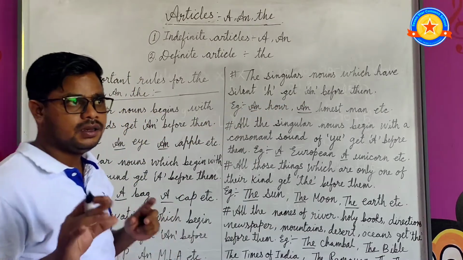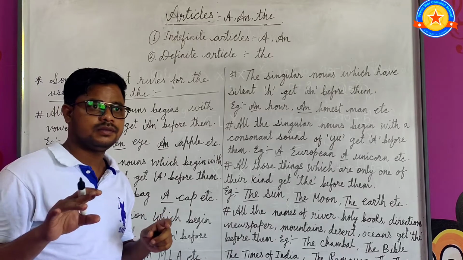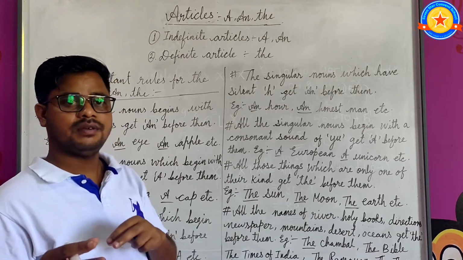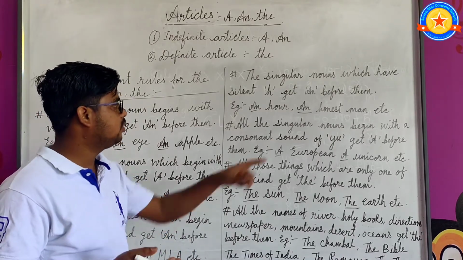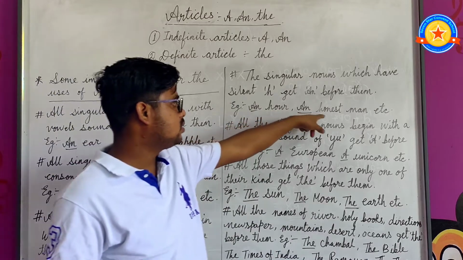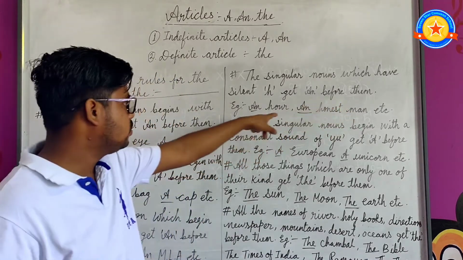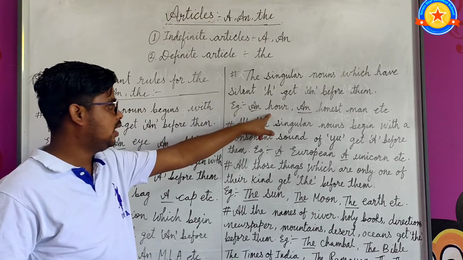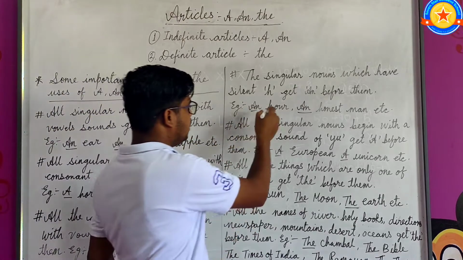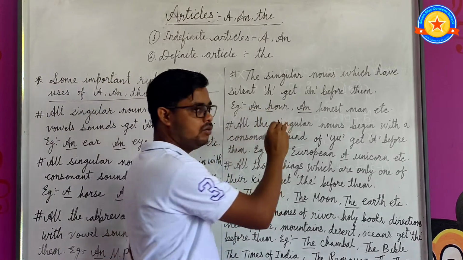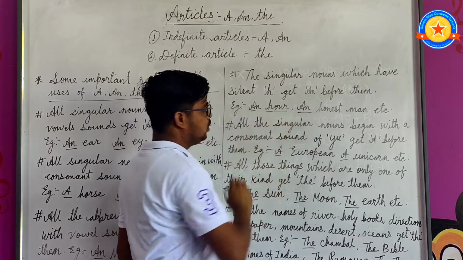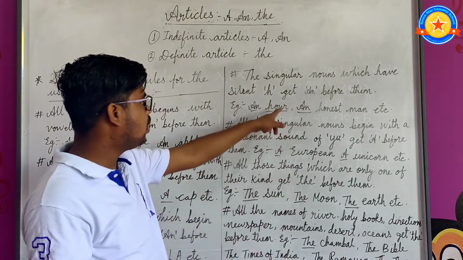Rule number 4: singular nouns which have a silent h get an before them. Many words have a silent h, for example, hour and honest man. In hour the H is silent; we only pronounce the three letters, our.